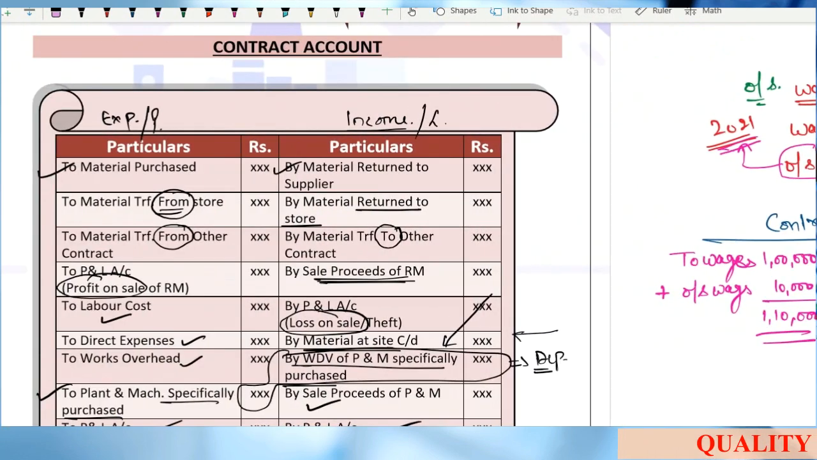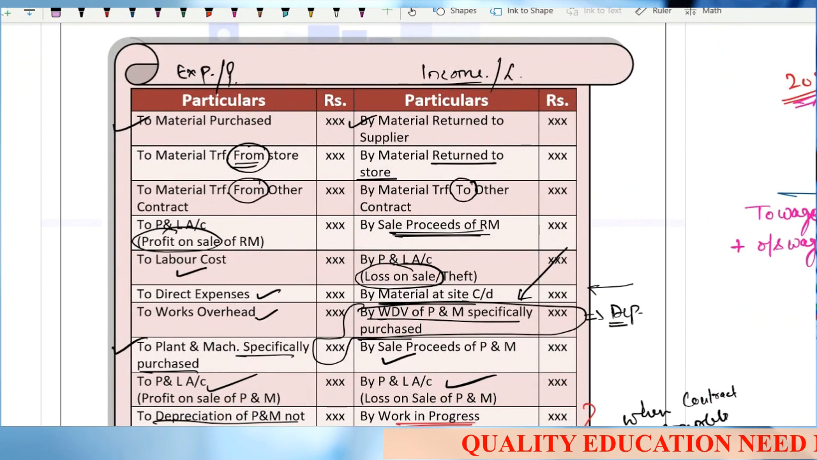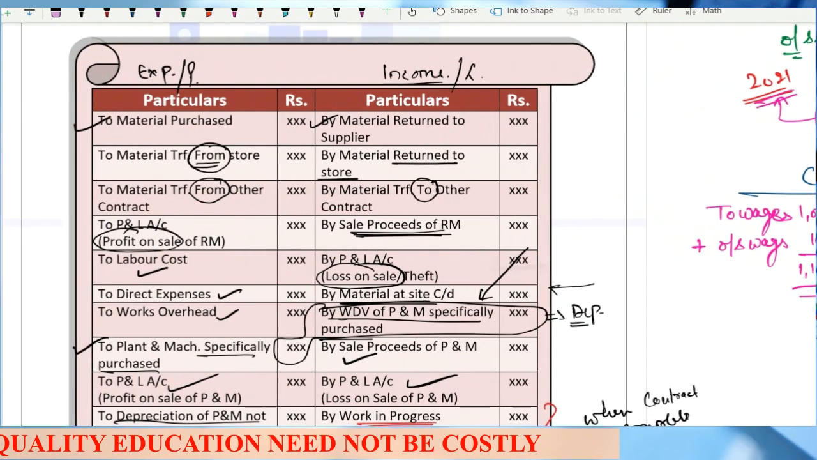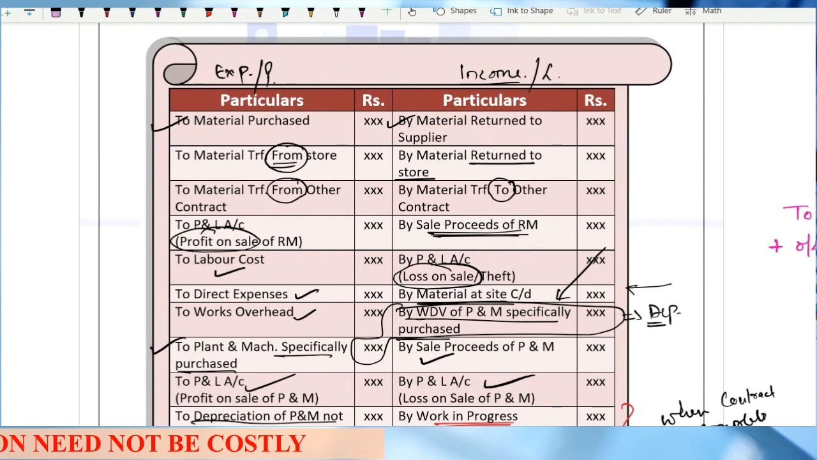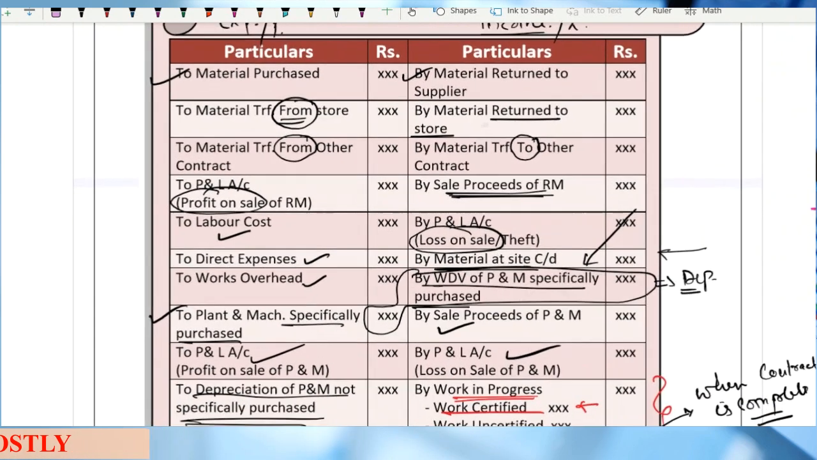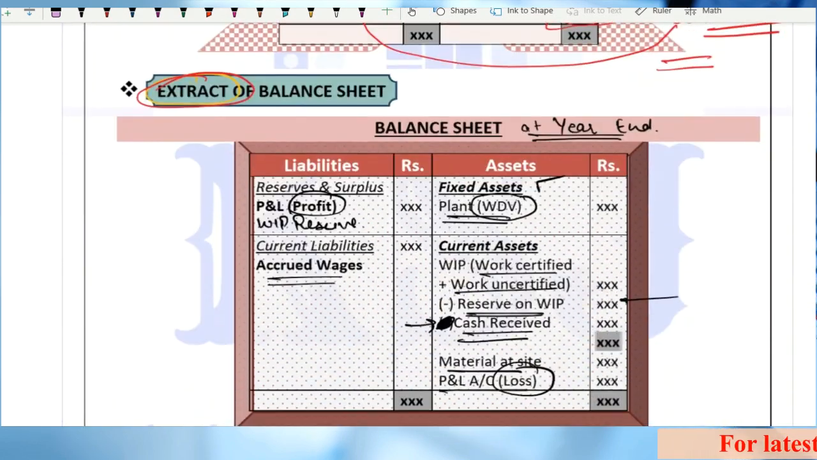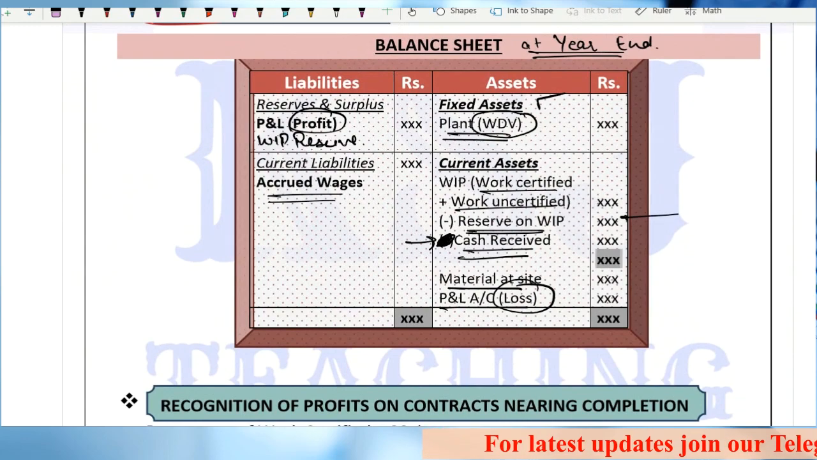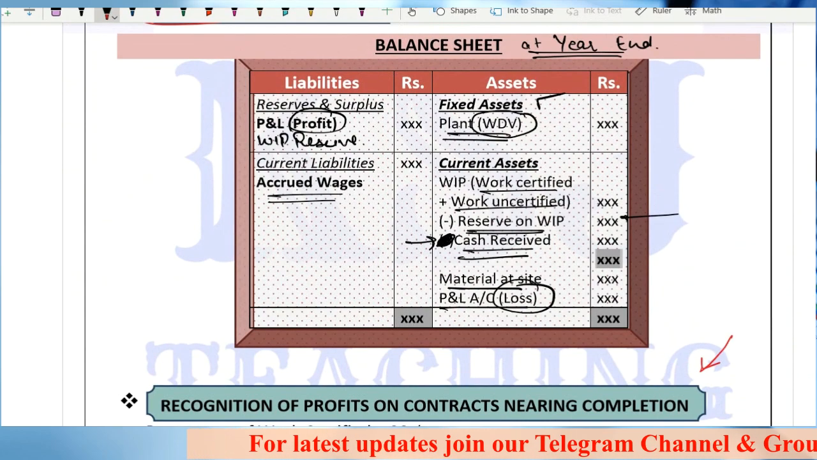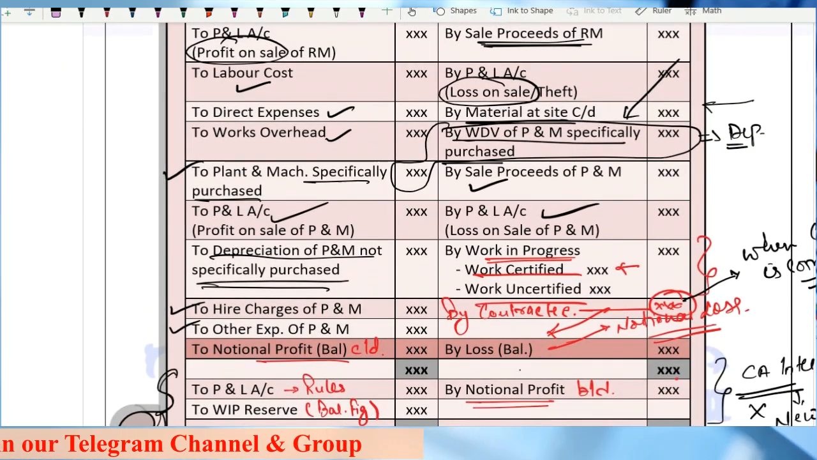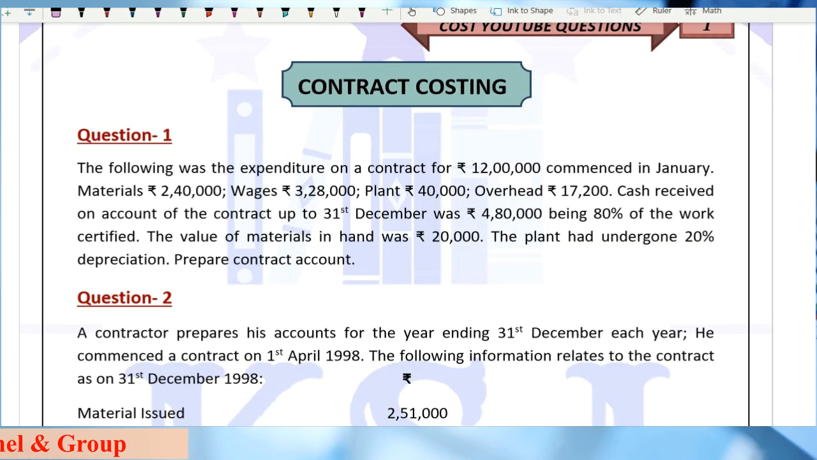Now the similar case can be related to the overheads also, right? Outstanding overheads and prepaid overheads, it can be related to that also. I have explained related to wages. The same case can be related to the overheads also, right? Now with this, we have done the major conceptual part of contract costing, right? The next topic that we'll be covering is recognition of profits on contracts nearing completion. But before that, we are going to cover the practical questions, right? This practical file is available on our mobile app. Go to the store section, get it from there.